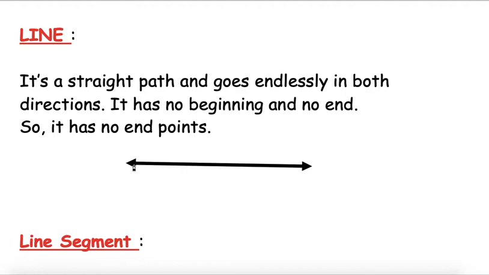It means it can be extended in this direction as well as in this direction also. It has no beginning and no end. So, no beginning, no end means no endpoint also. Children, these arrows mean that this line can be extended indefinitely, whichever way and however long we want to extend it, we can do that.